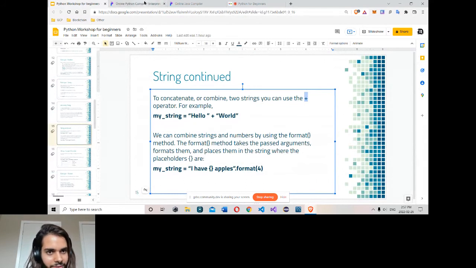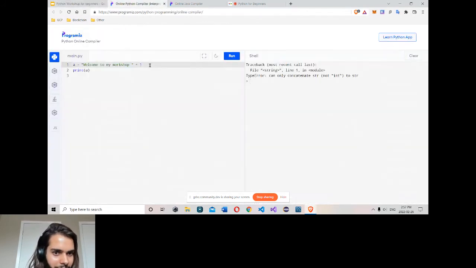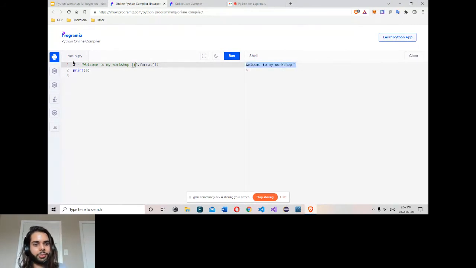So how do you use format? I want to write 1 at the last. I will use something called dot format here. You need to write a string, and where you want to put the number, simply write these curly braces. Then use this method called format.